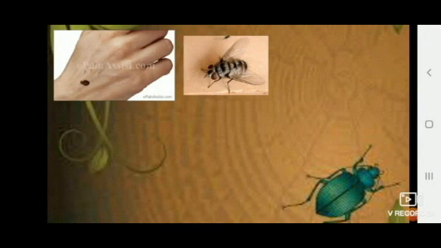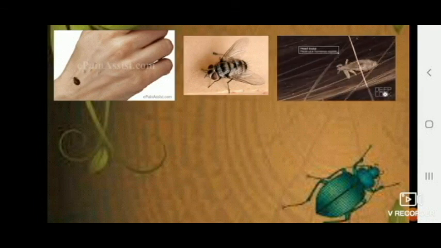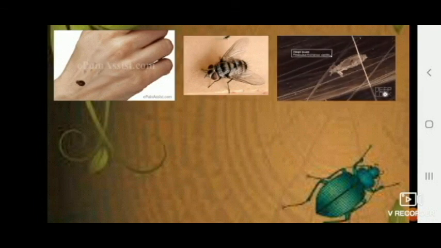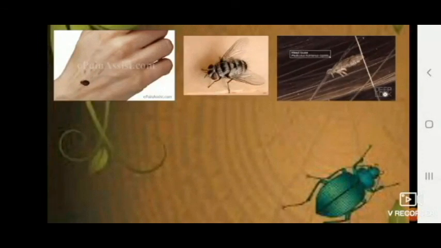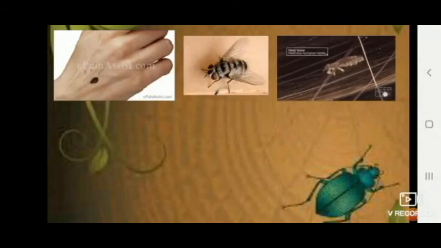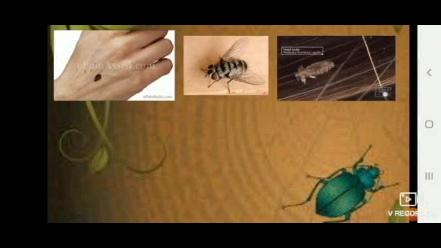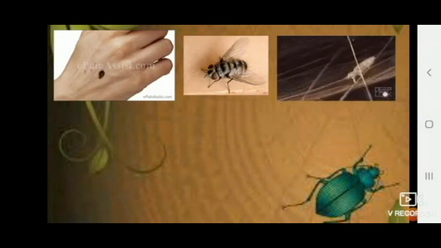Housefly, we all know these are commonly found where there is food as well as garbage, and they sit on it and they can spoil the food and cause infections. They carry germs from the garbage to other areas and cause other sorts of diseases and infections. Lice live in the hair and other body parts of humans and animals, and they suck the blood. That is their food. This again is harmful for our body.